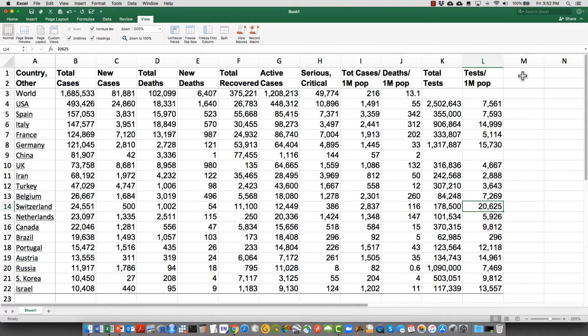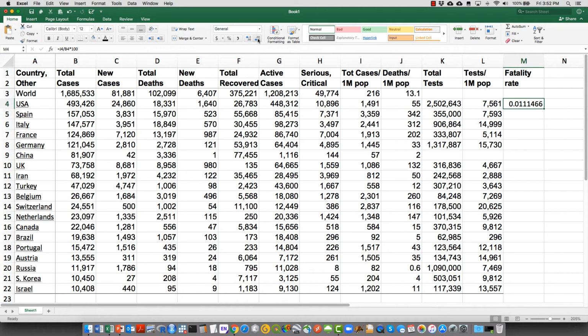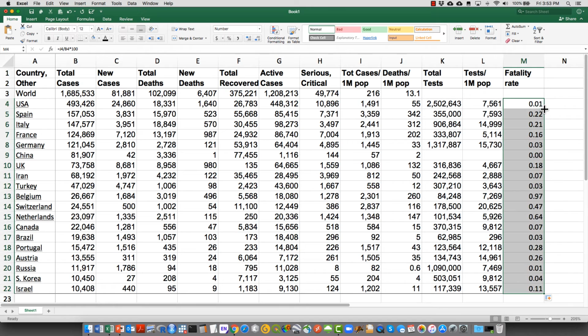And another rate that we can do is the fatality rate. The fatality rate is pretty much the number of deaths divided by the number of cases. So we can just do here the number of deaths divided by the number of total cases. And then if we want to see this in a better way, we just multiply it by 100 to get it in percentage terms, put 2 decimal places here, and just copy this for the other countries.